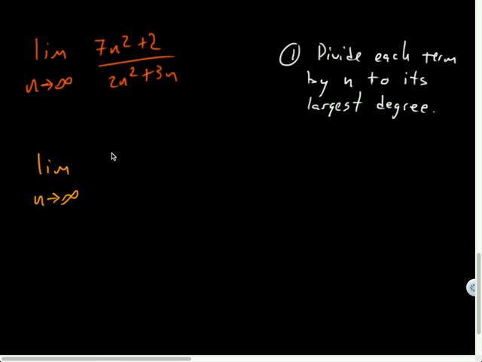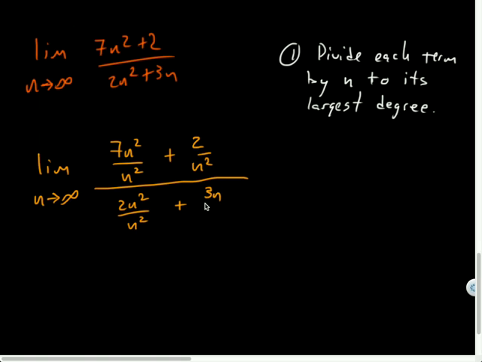n squared. So I'm going to write this as 7n squared divided by n squared plus 2 divided by n squared, all over 2n squared divided by n squared plus 3n. I'm pausing here. So I divide every term by n squared, which is a legal move. Essentially what I did was multiply by 1 over n squared all over 1 over n squared, which is fair game.